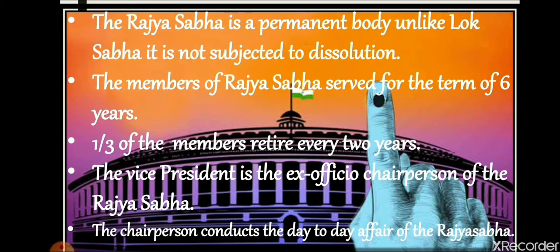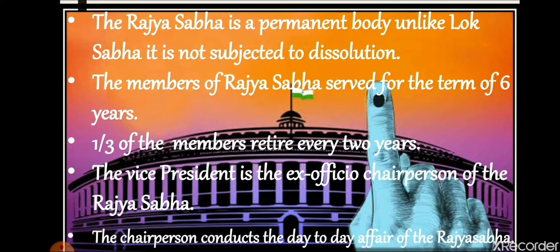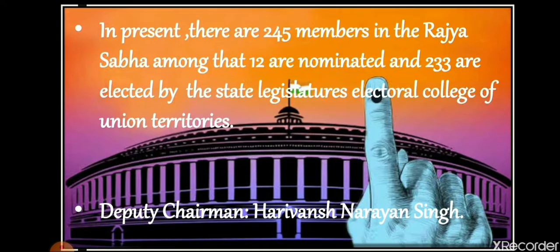Okay. Now, more we will see. At present, there are 245 members in Rajya Sabha. Maximum is 250, but at present there are 245 members, and among that 12 members are nominated and 233 are elected by state legislatures and electoral college of union territories. So if someone asks you presently how many members are there in Rajya Sabha, it will be 245.